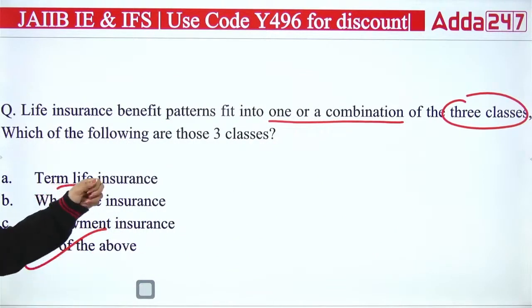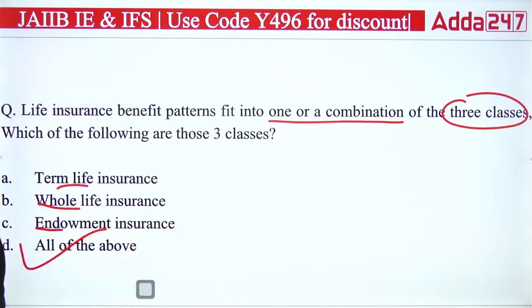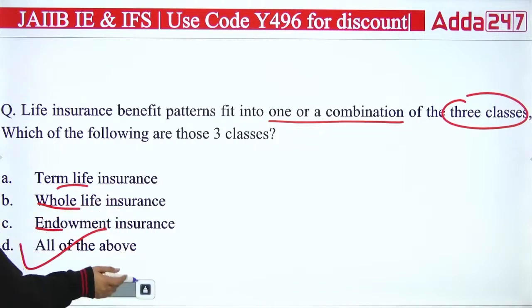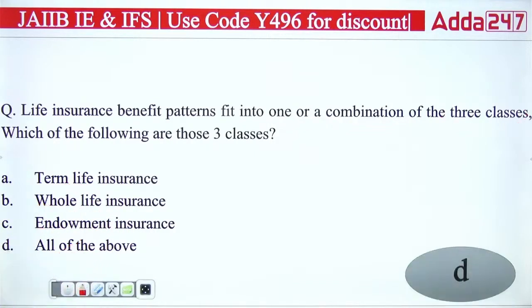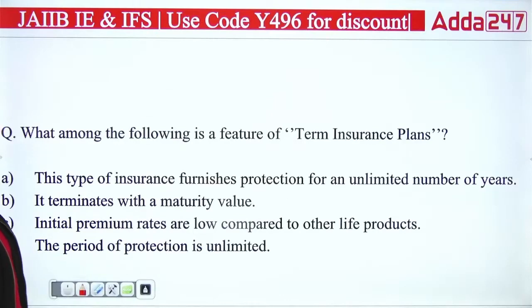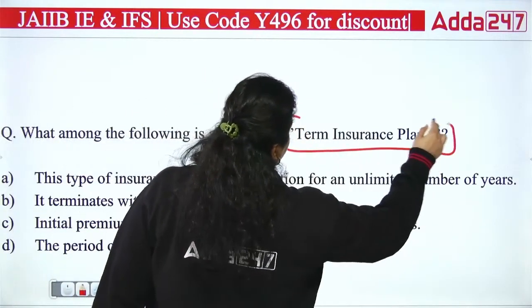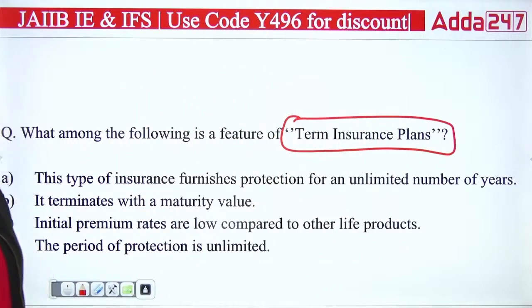The term life insurance is life insurance, the whole life insurance is insurance, and the endowment plan is also there. So the right answer will be D, all of the above. Okay, next we have here, what among the following is a feature of term insurance plan? The feature of term insurance plans we are asking.